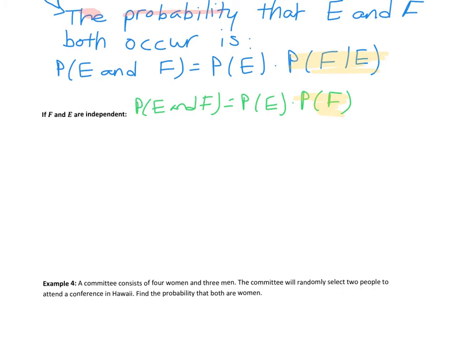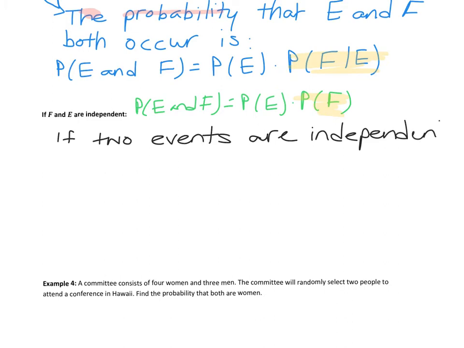So we can justify this intuitively and then also by the formula as well. But what this does give us is a way to determine if two events are independent. So if two events are independent, so their probabilities are not affected by the other event, we have the following.